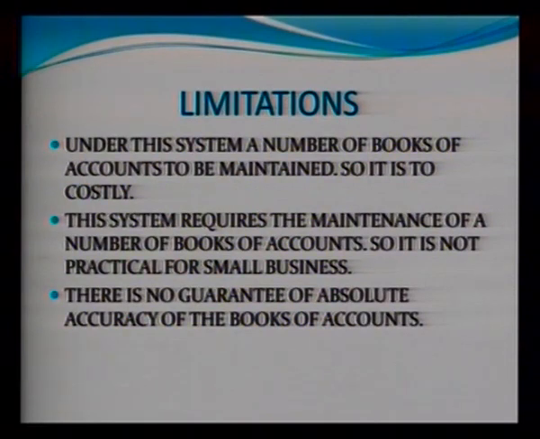And one more limitation is there is no guarantee of absolute accuracy of the books of accounts, because there may be so many mistakes even after our trial balance has been tallied. Even though we have tried our level best to work on a double entry system, there is a scope that mistakes may still be there. Though the trial balance is tallied, the trial balance will only show the arithmetical accuracy. There may be some other kinds of errors which have been left aside while preparing the books of accounts.